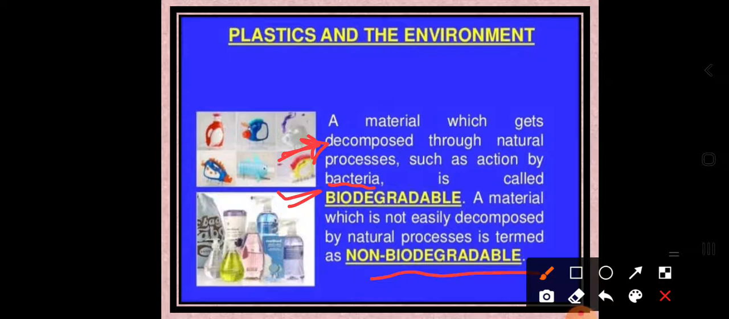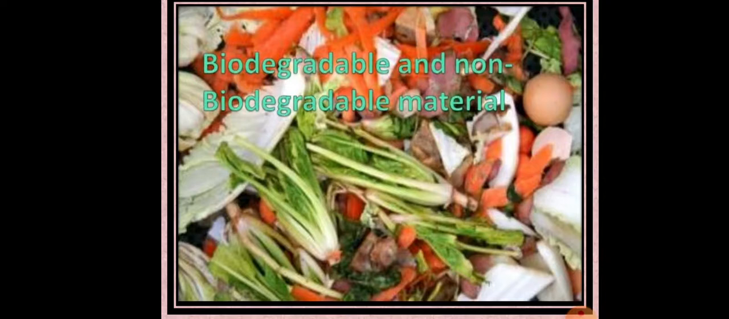And a material that is not easily decomposed, like an inorganic material, is considered non-biodegradable. It is not broken down by natural process. So this is called a non-biodegradable substance. These are some basic concepts to understand the environment and plastic. This is the simple thing we must know. Let us understand biodegradable and non-biodegradable materials.